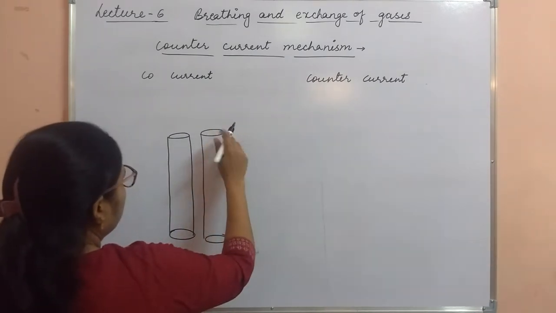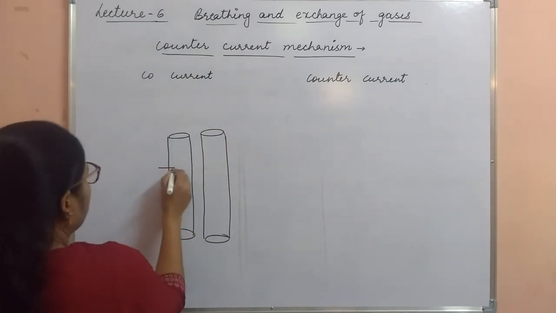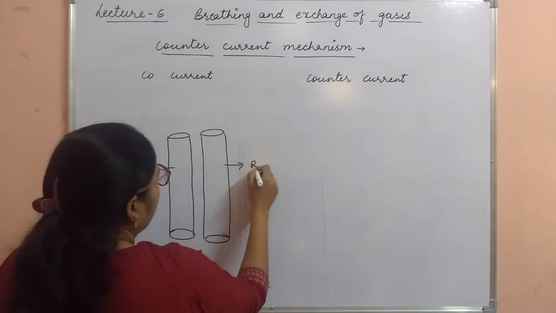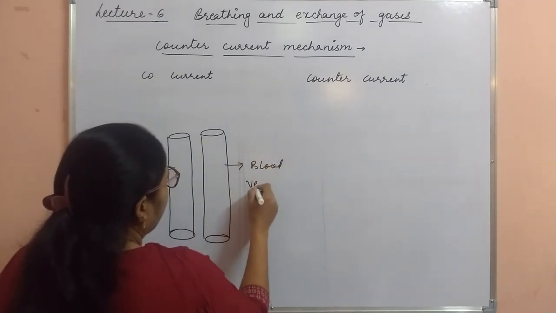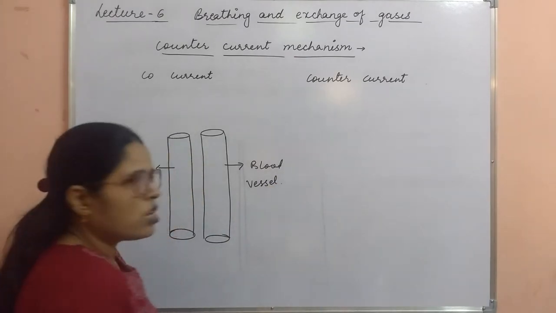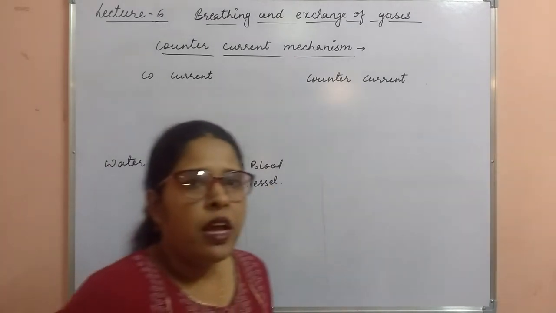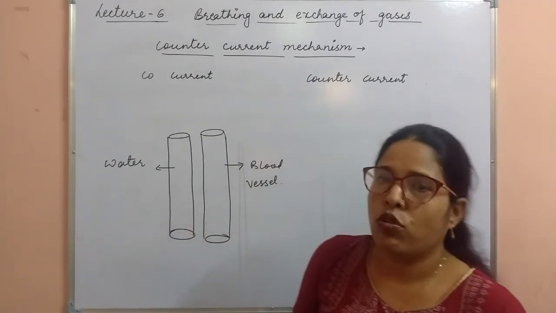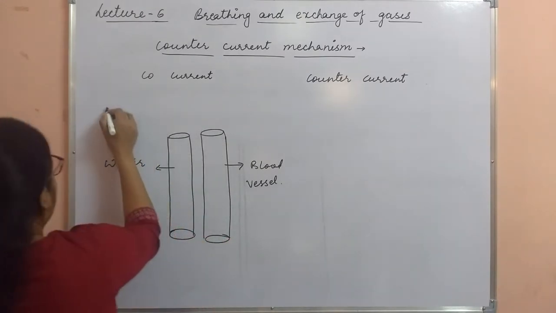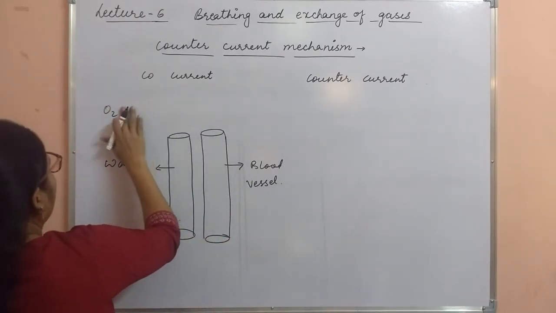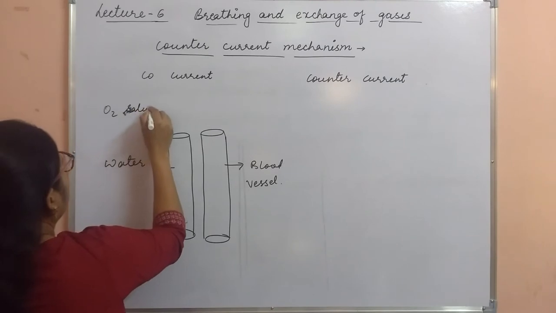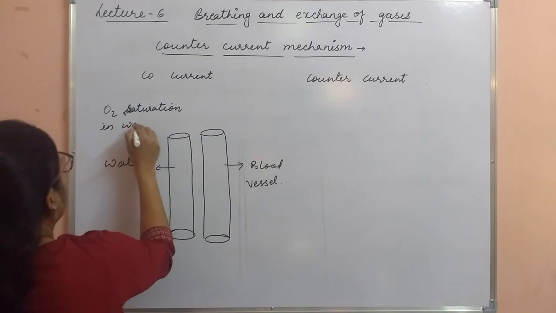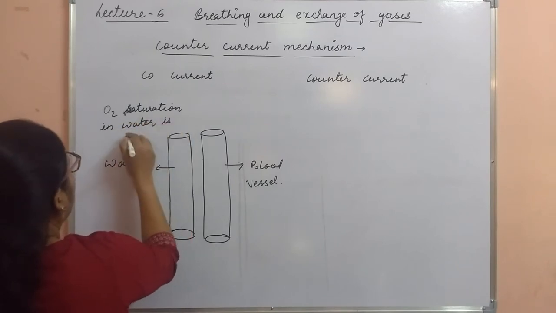This is the second vessel, the blood vessel, in which blood is flowing, which is mostly deoxygenated, and the water is saturated with 100% of oxygen. Clear? So in water, the oxygen saturation is 100%.